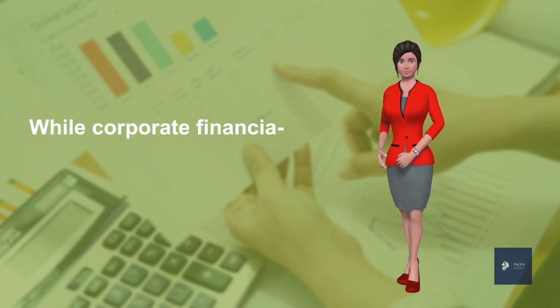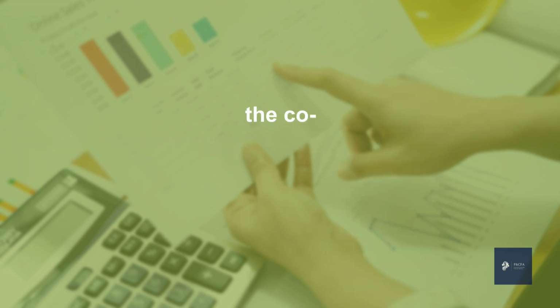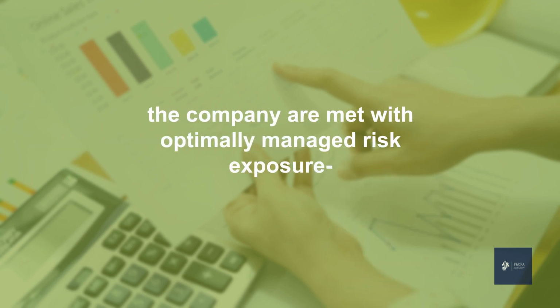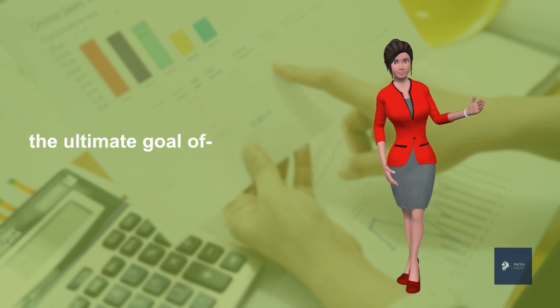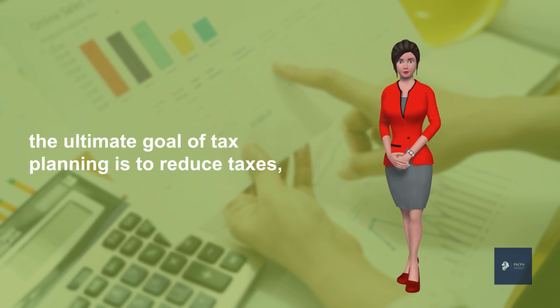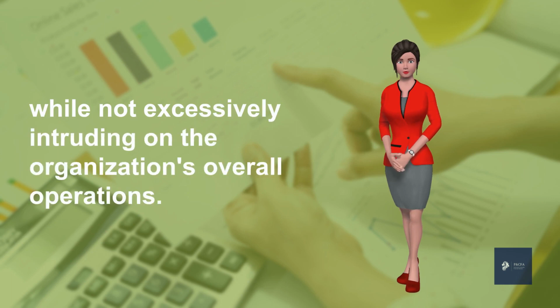While corporate financial planning is ultimately concerned with ensuring that the financial objectives of the company are met with optimally managed risk exposures resulting in shareholder value creation, the ultimate goal of tax planning is to reduce taxes, while not excessively intruding on the organization's overall operations.